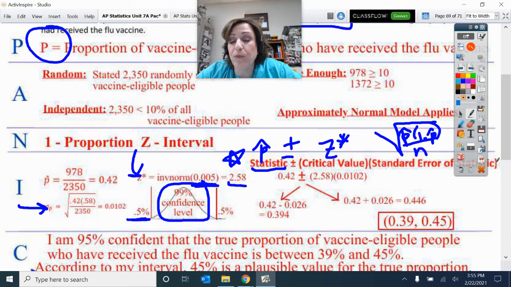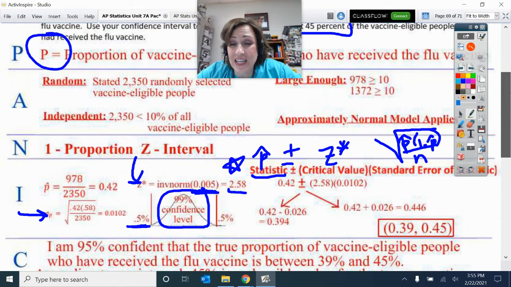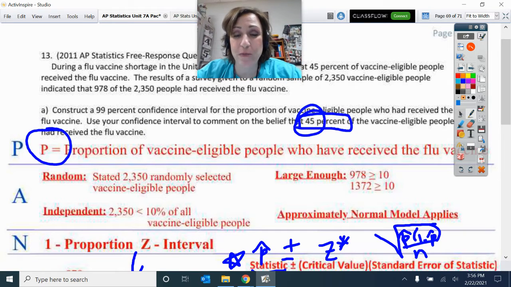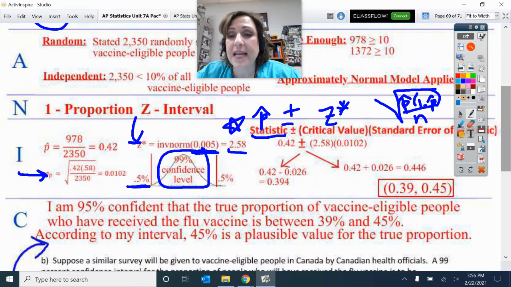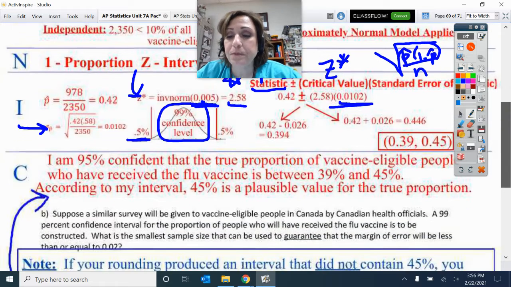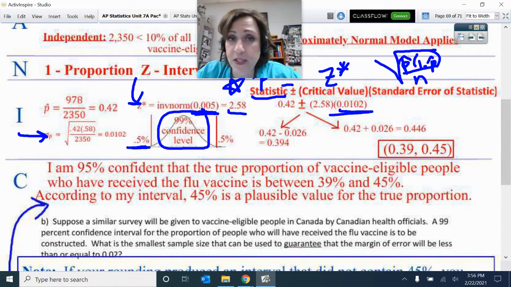So 0.446, if you just left it at 0.446, which on AP I probably would have, especially since they're interested in 45%. Yikes, that is just really right there on the cusp of being in there or not. So, man, you've just really got to be careful. That's why I kept all 3 of these decimals here. But anyway, suppose you had rounded it to 2 significant figures, like I have told you, and you said from 0.39 to 0.45,